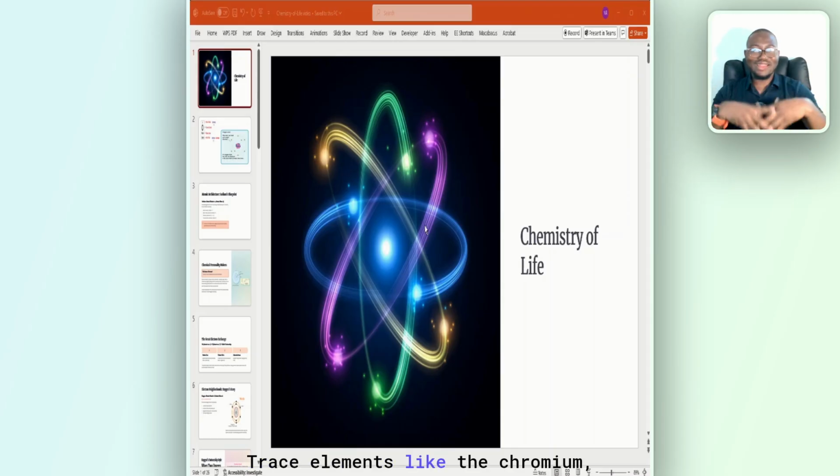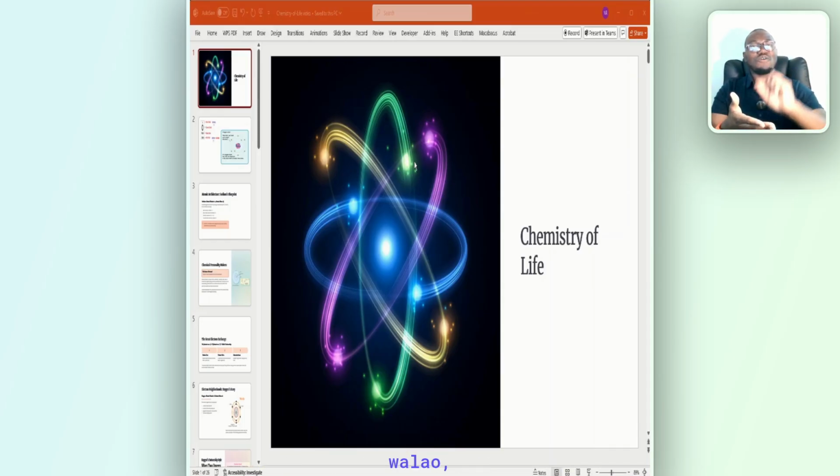Trace elements like chromium, cobalt, copper, fluorine, iodine, and manganese are also important for you to know. And when we are discussing a compound, it is a substance that consists of two or more different elements in a fixed ratio. We already know what an element is, all right? Now, a compound is when you bring two elements in a fixed ratio and combine them together. An example is sodium chloride.